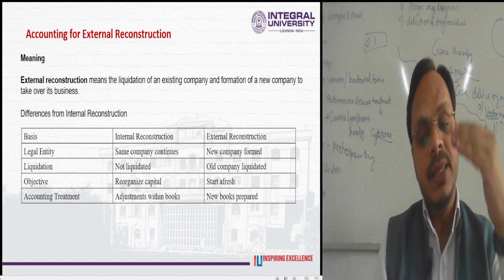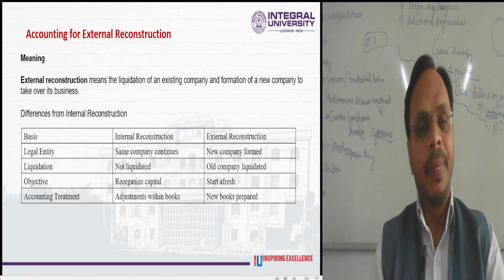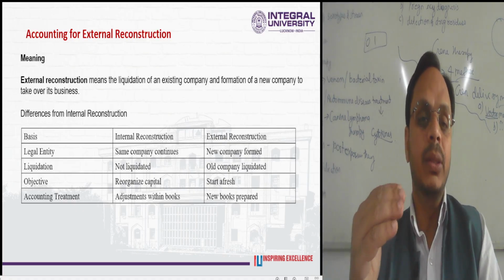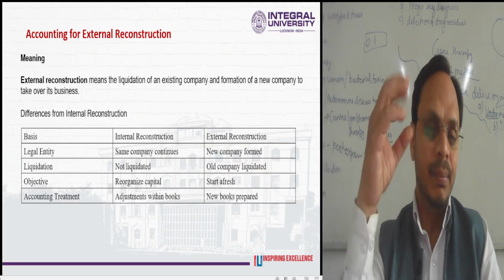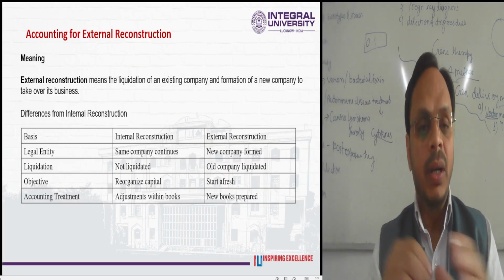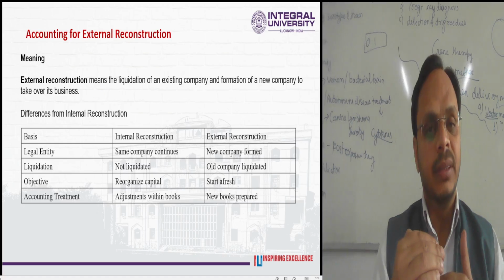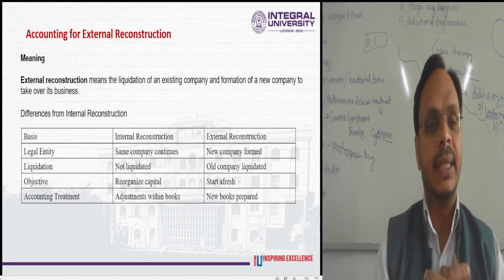In case of an internal reconstruction, no new company comes into existence. But in case of an external reconstruction, a new company comes into existence, with the liquidation of the existing company. So how does it differ from internal reconstruction?